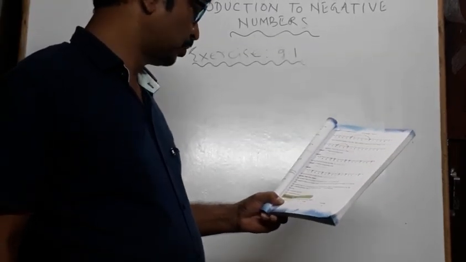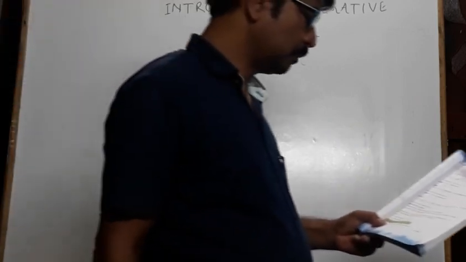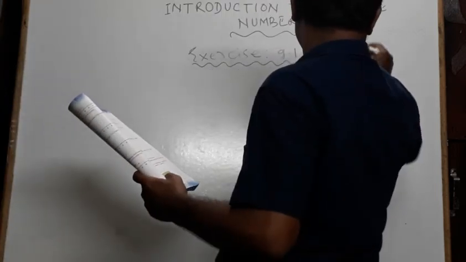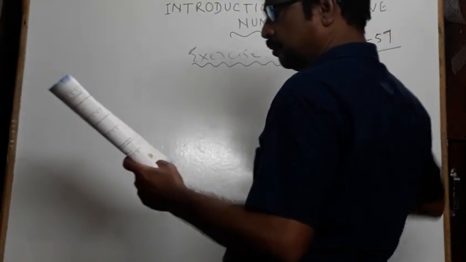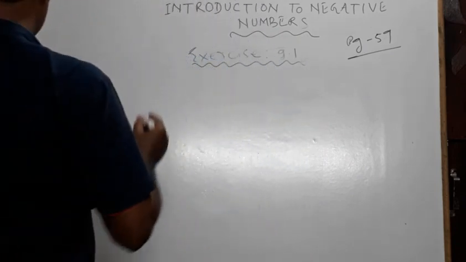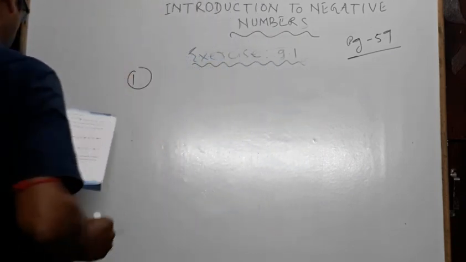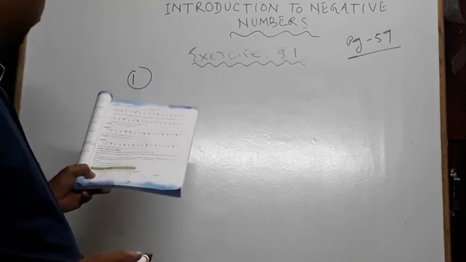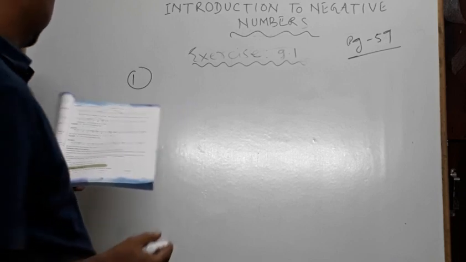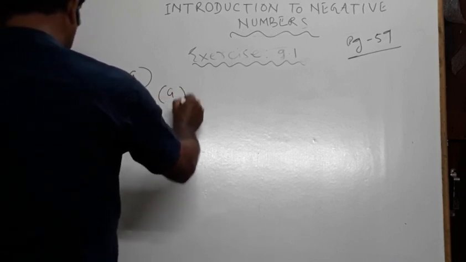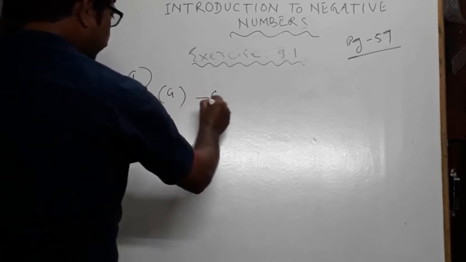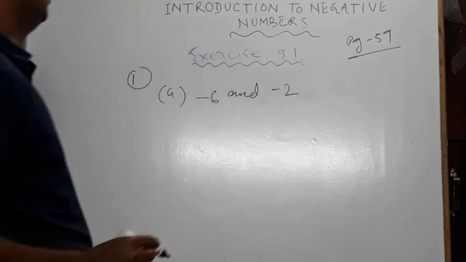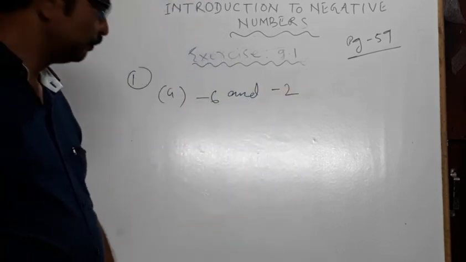Now we shall start exercise 9.1 from the textbook, page number 59. The question is: draw the number line and mark the following integers. First question is -6 and -2. You have to mark these two numbers on the number line.